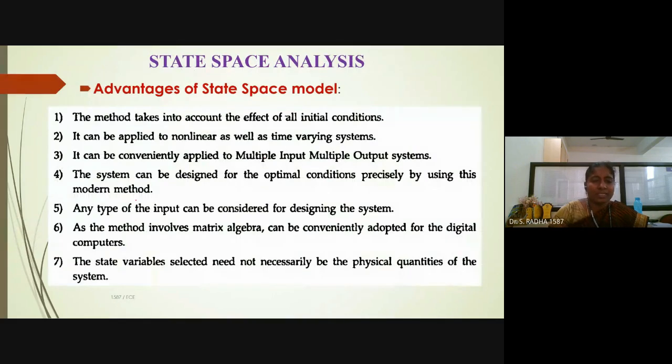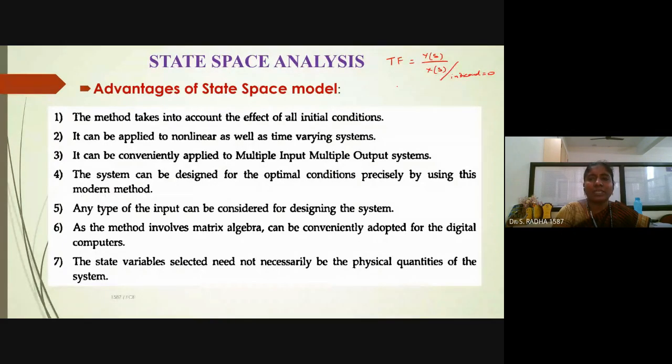Actually, the necessity for state space analysis: we know transfer function means Laplace transform of output by Laplace transform of input with initial conditions equal to 0. But the state space analysis is done to overcome the limitations of transfer function. All the disadvantages in transfer function can be overcome in state space analysis.